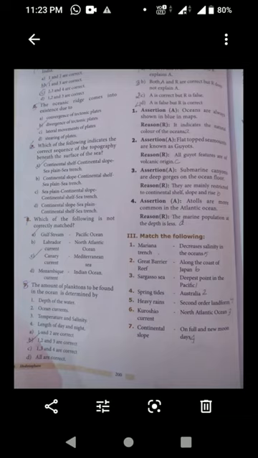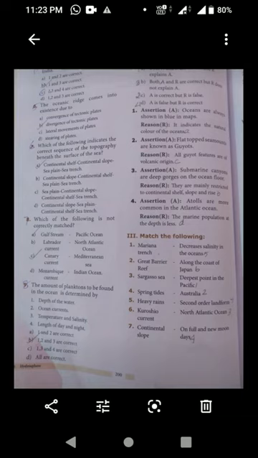Okay, next they have given the questions. Here 4 questions are there. First one, assertion A: oceans are always shown in blue in maps. Reason R: it indicates the natural color of the ocean. So for this, which is the correct answer?